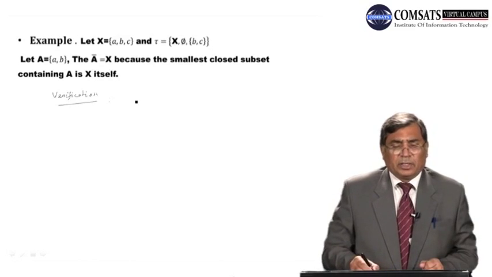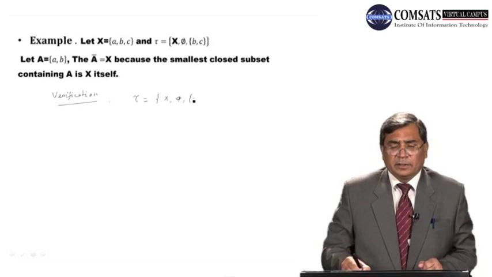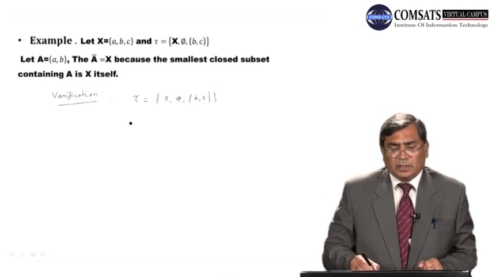So here the topology tau is equal to {X, phi, {b, c}}. These are open sets.